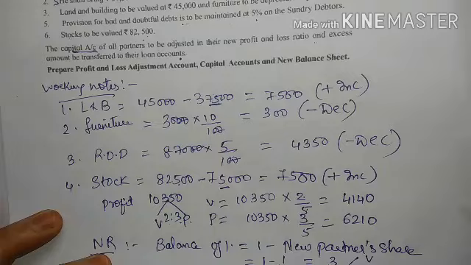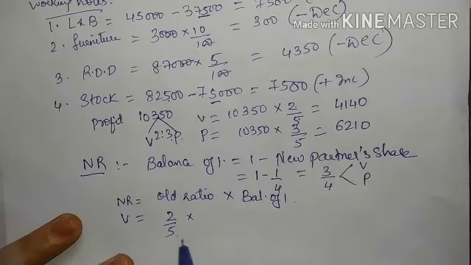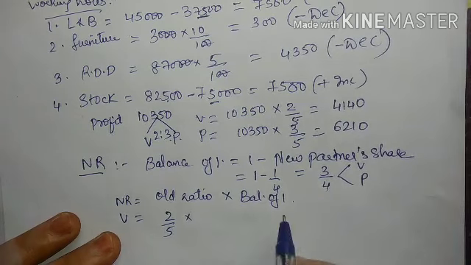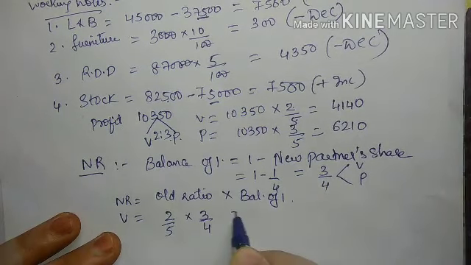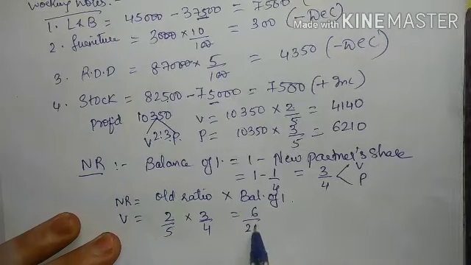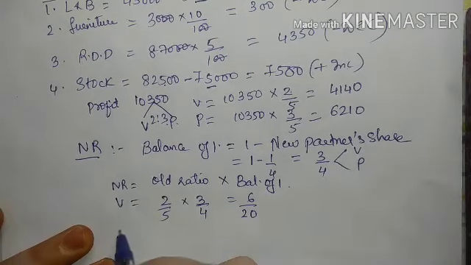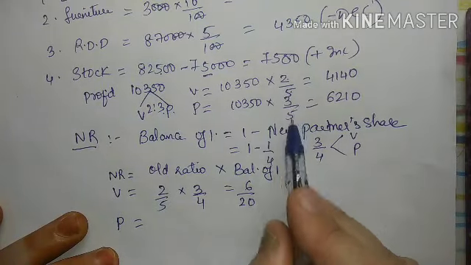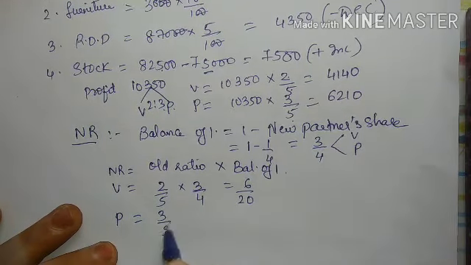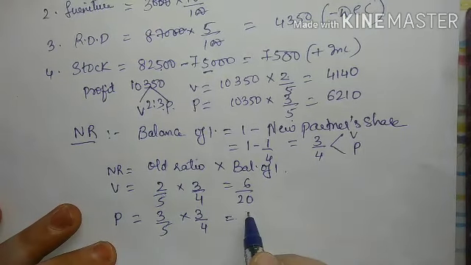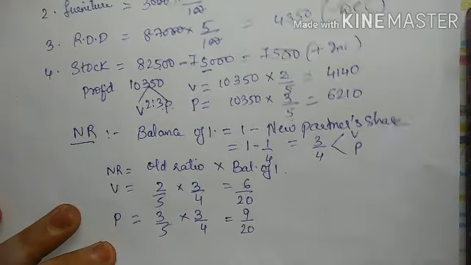Old ratio into balance of 1: 2 upon 5 into 3 upon 4. So this will become 2 3s are 6, 5 4s are 20. Same way for Pradnya we will calculate. Pradnya's old ratio is 3 upon 5 into balance of 1 is 3 upon 4. So this will become 9 upon 20.